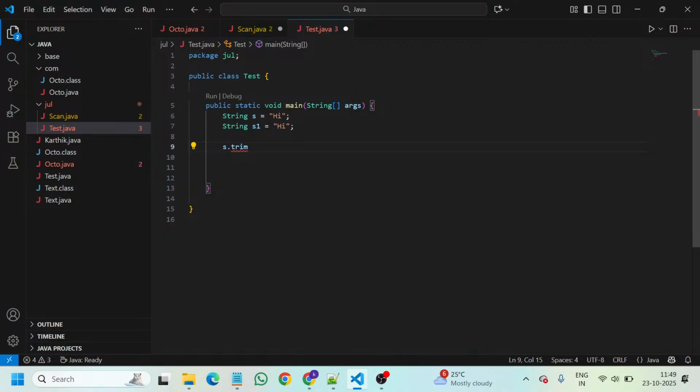So let me give simple text here, Karthik. I just want to convert that entire thing using s dot toUpperCase, and I'm running the program. I want this Karthik in capital letters, so that's the reason I took s dot toUpperCase.